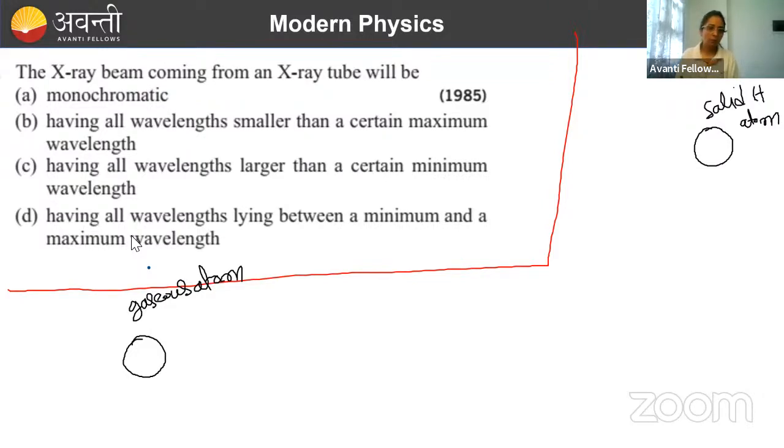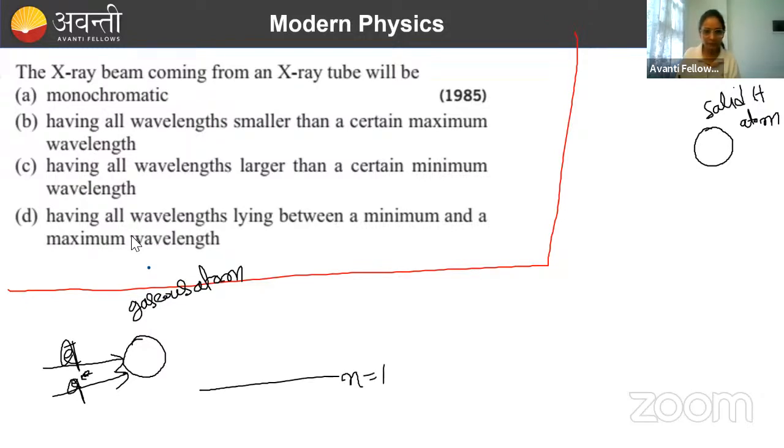Now, why I have taken this? Suppose what I'm doing now, I'm just hitting this hydrogen atom with accelerated electrons. ठीक है, these are energetic electrons, and with this I'm hitting this. ठीक है, या फिर कोई भी एक energetic charge particle ले लो. ठीक है, उससे हम लोग इसको क्या कर रहे हैं, हिट कर रहे हैं. अब हीटिंग के टाइम पे क्या होगा, same as what was happening inside the Cooley's tube. While accelerated electron was hitting the target, same thing will happen here. Done. So if same thing is happening, what will happen?